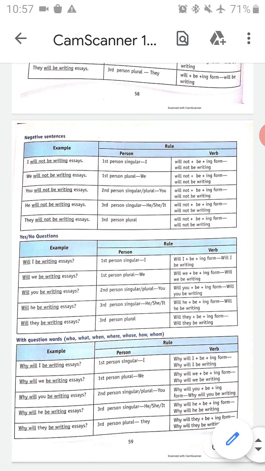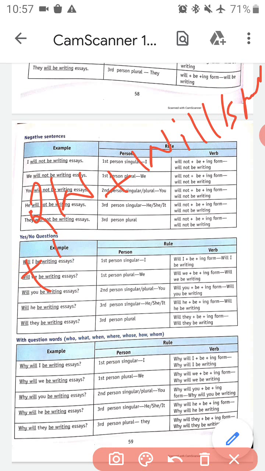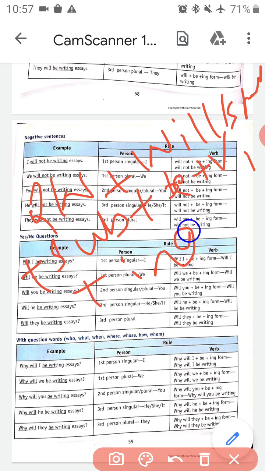With question words, how will we write a future continuous sentence? So this is also very easy. First we'll write the question word, then plus will or shall plus subject plus be plus verb first form plus ing. So first we will place the question word. For example, why.